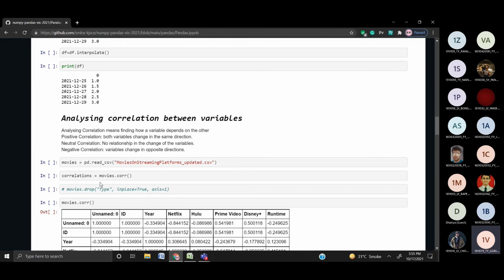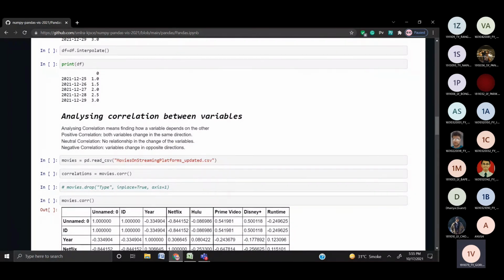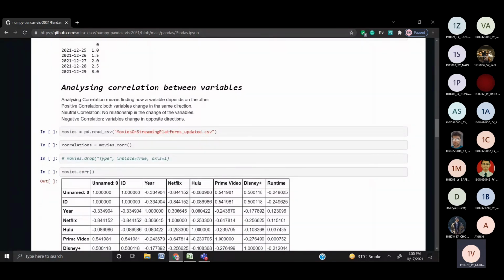As I said, correlation can be positive or negative, or slightly positive or slightly negative. If it's a positive correlation, both variables change in the same direction. If it's a neutral correlation, there is no relationship in the change of variables. And if it's a negative correlation, variables change in opposite directions. In data science, we use the R value, which is also called Pearson's correlation coefficient. This measures how closely two sequences of numbers are correlated.